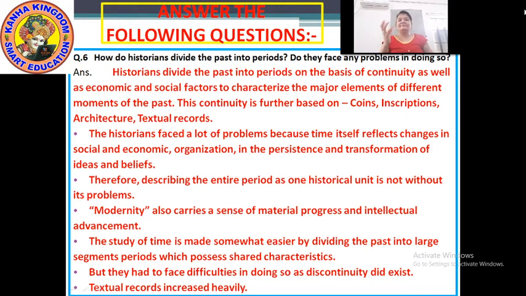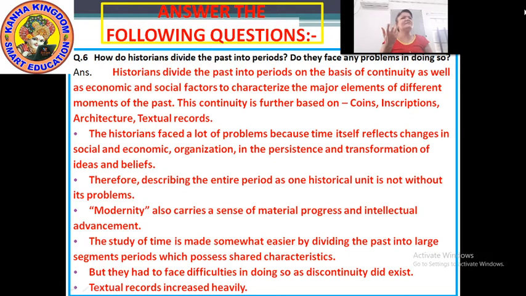So the answer to this is, the historians faced a lot of problems because time itself reflects changes in social and economic organization, in the persistence and transformation of ideas and beliefs. Right?